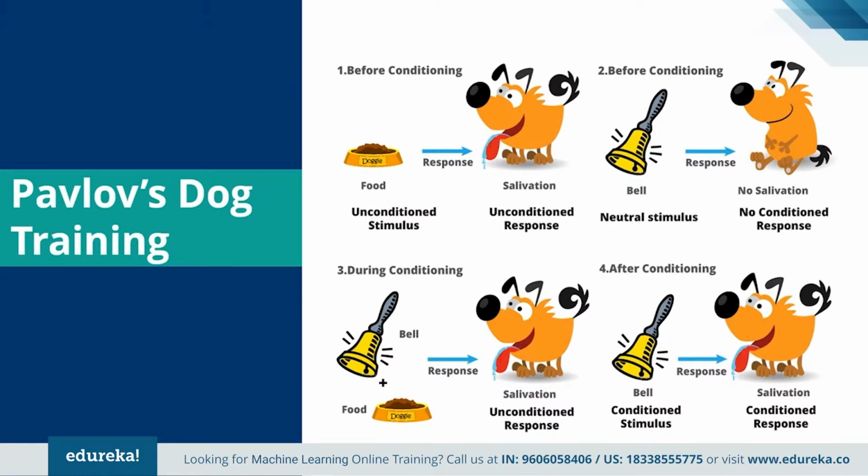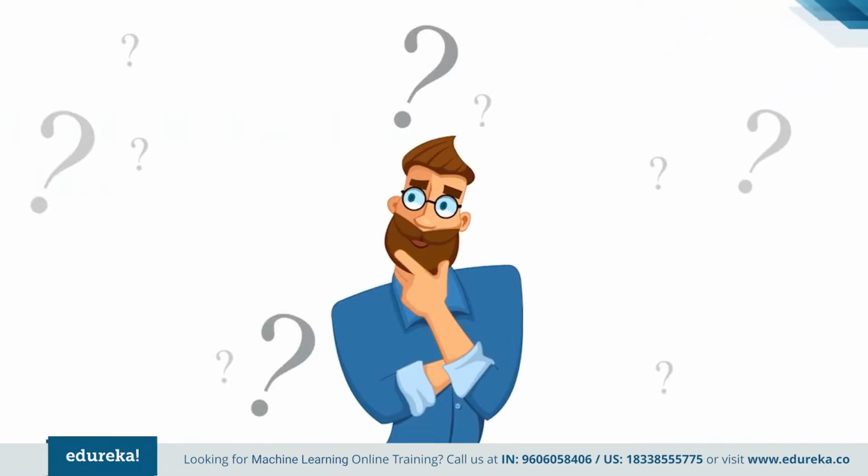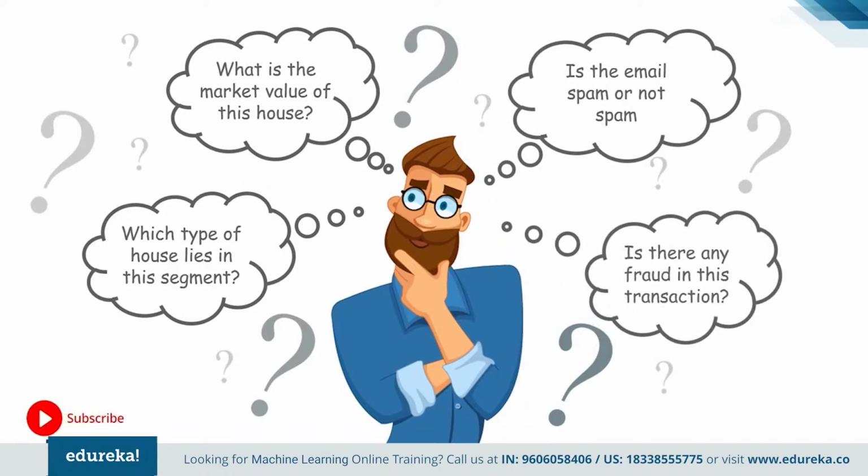Now we have covered the basics of machine learning. I'm sure you might be wondering what you can do with machine learning. So let me connect you to real life and tell you what all the things are which you can easily do using the concepts of machine learning. You can easily get answers to questions like which type of house lies in this segment, or what is the market value of this house, or is this mail spam or not spam? Is there any fraud? Well, these were some of the questions you could ask the machine.